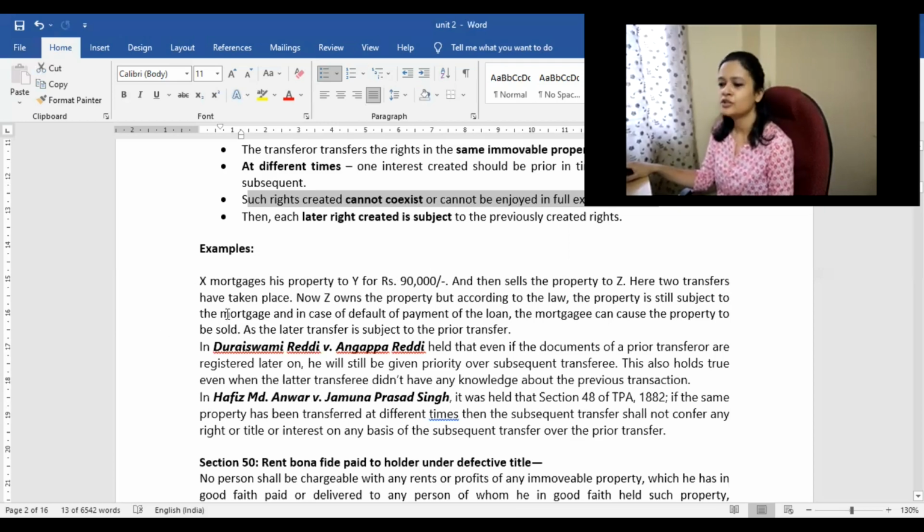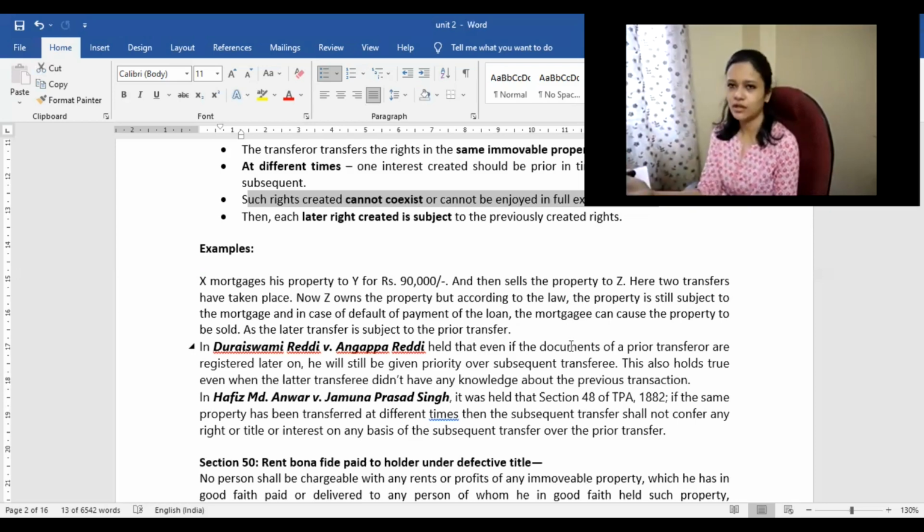Here, two transfers have taken place. Now, Z owns the property; the property was transferred to Z. He owns the property, but according to law, the property is still subject to the mortgage, and in case of default of payment of the loan, the mortgagee can cause the property to be sold, as the later transaction is subject to the prior transfer.